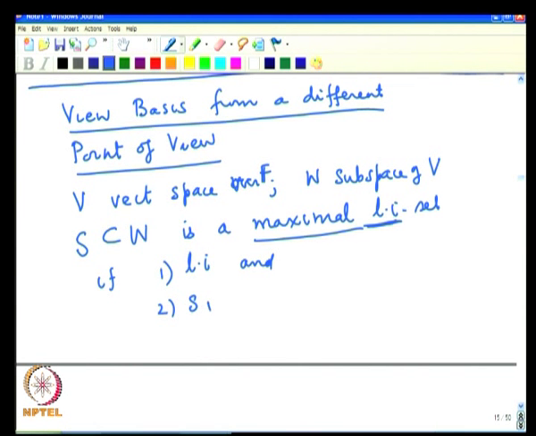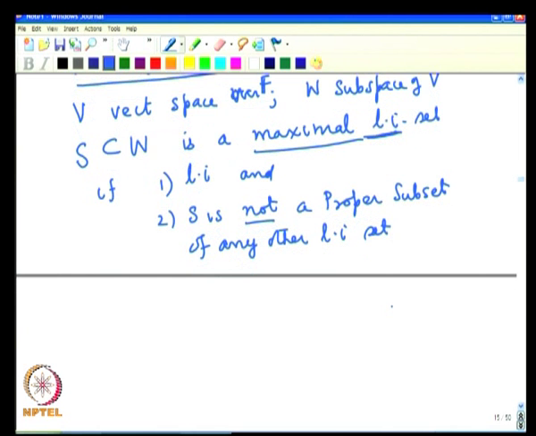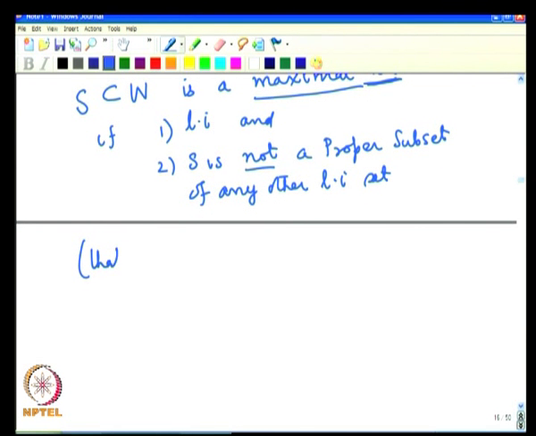That is, S is not a proper subset of any other linearly independent set. We can state it also like this: if S is a proper subset of S1, which is of course in W, then S1 cannot be linearly independent.